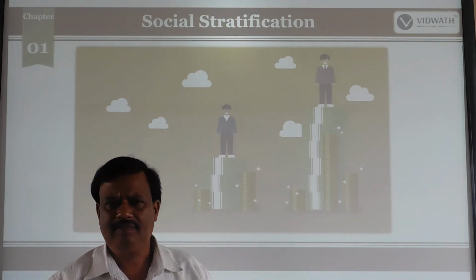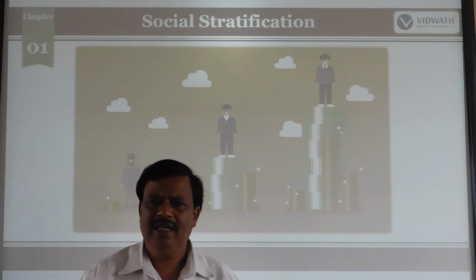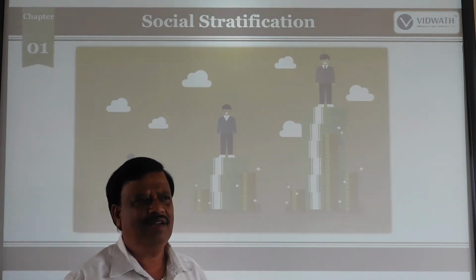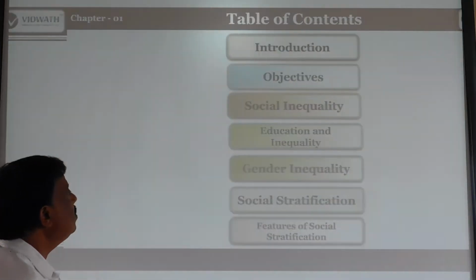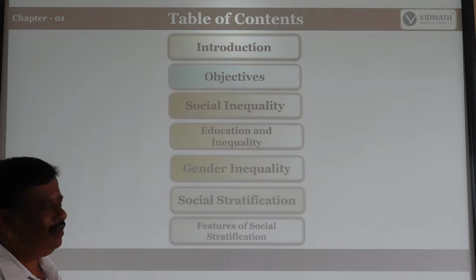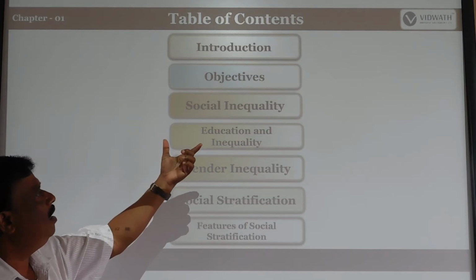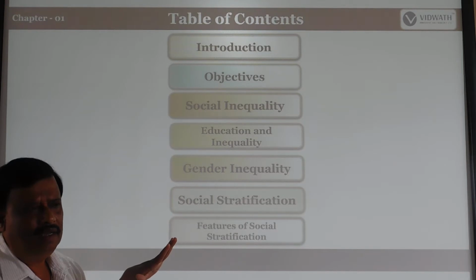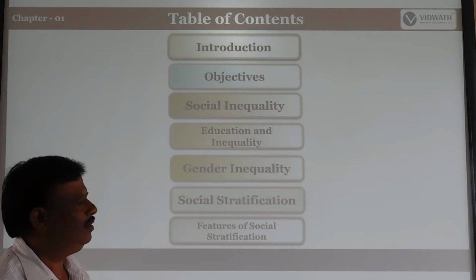Strata, step by step. The variation: upper, lower, rich, poor, higher caste, lower caste, like that. That is called social stratification. That is very important. Already we have seen it in our society, but we should clearly know about it. First, an introduction, then the objectives of the lesson, and the contents are here. The first content is social inequality. How social inequality exists in our society, we shall discuss that point.